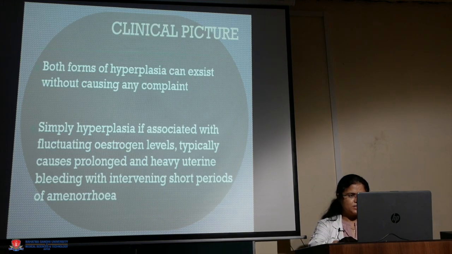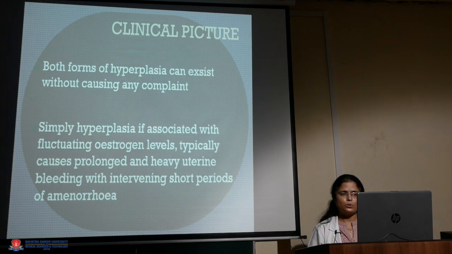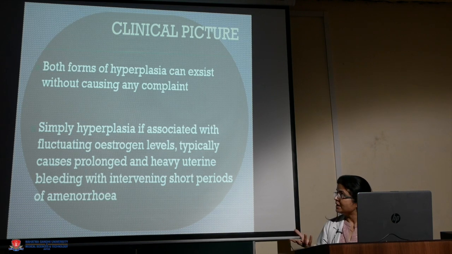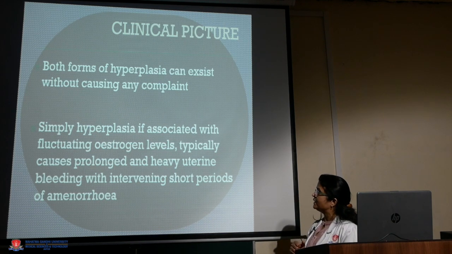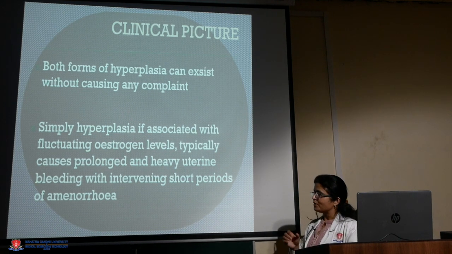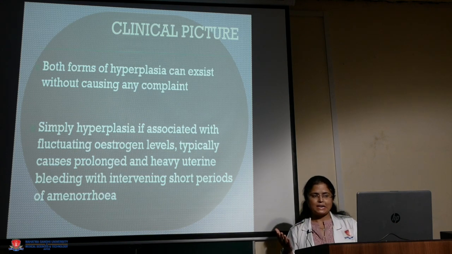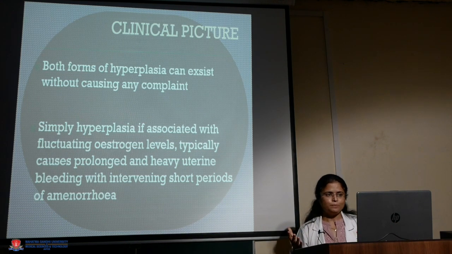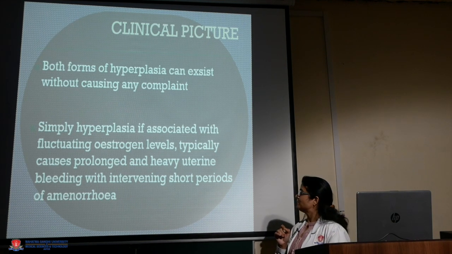Now, what is the clinical picture? Both forms of hyperplasia, whether with atypia or without atypia, can exist without any complaints, right? It can be an asymptomatic finding. The patient might be asymptomatic and you might have an incidental finding of endometrial hyperplasia. So whenever patients come to you, especially those in the later half of their life, like the perimenopausal age group, and you incidentally find a very thickened hyperplastic endometrium, you should always try to biopsy it to rule out any endometrial hyperplasia.